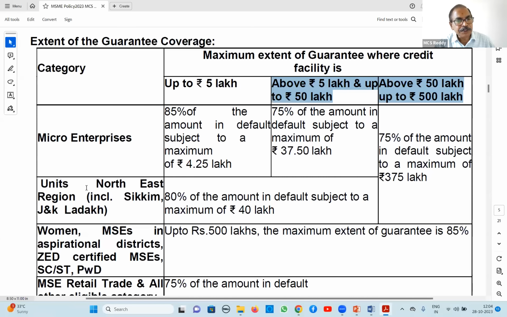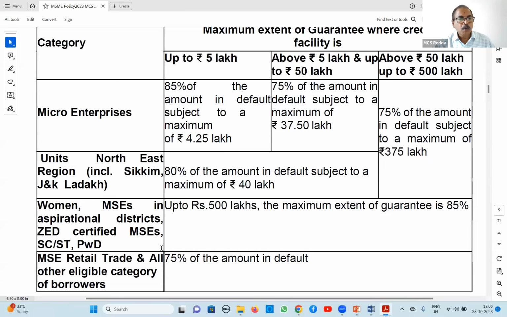Second one, units in the northeastern region, including Sikkim, Jammu, Kashmir, and Ladakh. Jammu, Kashmir, and Ladakh were added subsequently. So northeastern, Jammu, Kashmir, and Ladakh: up to 50 lakhs, 80% coverage. You have to keep in mind, women beneficiaries were earlier in this category. Now they have gone to the next category. Women beneficiaries have gone to the 85% category. So the 80% category is available only for Northeast states units and Jammu Kashmir. So up to 50 lakh, 80% coverage. Beyond 50 lakh, again up to 500 lakh, 75% coverage.